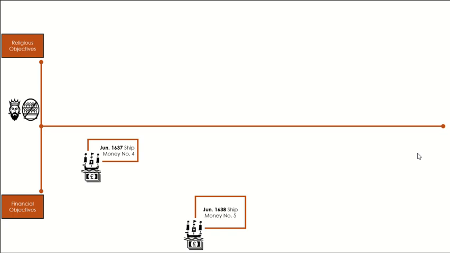Between 1637 and 1638, a prominent Puritan politician called John Hampden refused to pay 20 shillings of ship money. He was subsequently taken to court, where he argued that only Parliament had the right to collect a tax. It was a much publicised trial which the king only narrowly won. This in itself would prove significant, as it became a rallying point for future dissent over the collection of ship money.